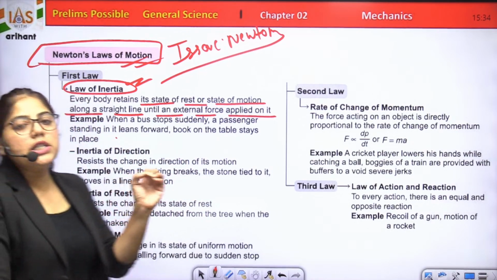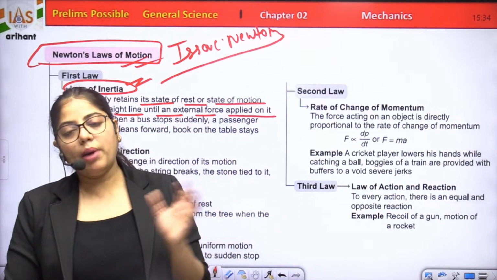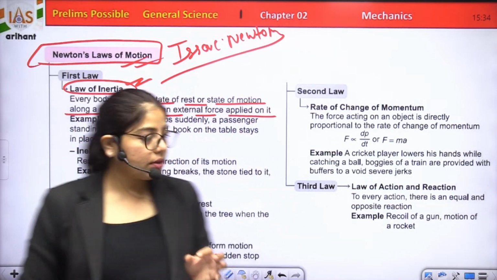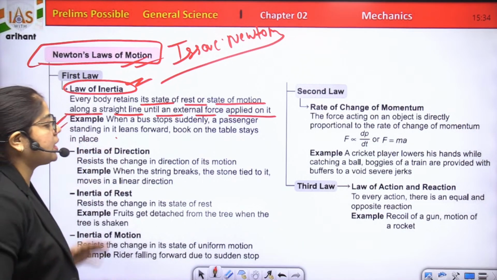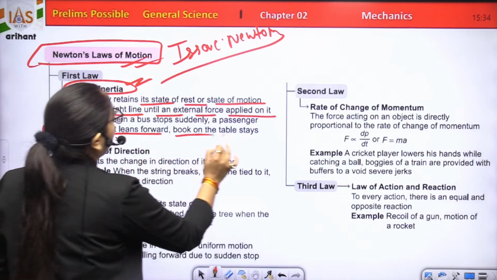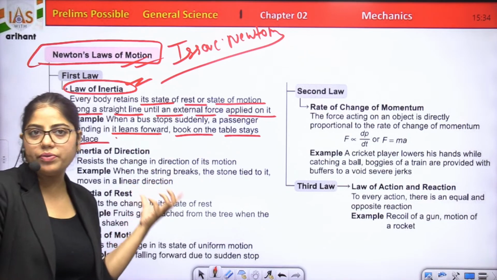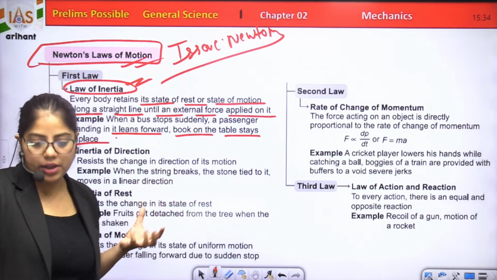So Newton's first law gives the relation between the force acting on a body and the motion of the body. Here are some examples. When a bus stops suddenly, a passenger standing in it leans forward. A book on the table stays in place. All these are examples of the first law of motion, or the law of inertia.